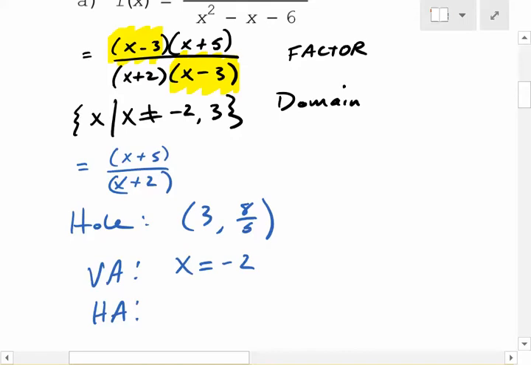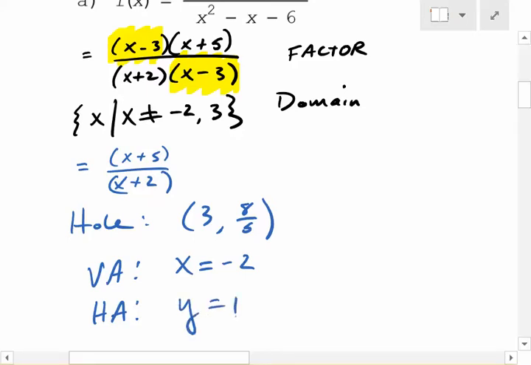The horizontal asymptote. Can someone tell me that? Nasa, can you tell me what the horizontal asymptote is? Is that what the top can equal? No, not the, no. Close. What's the degree of the top? 1. What's the degree of the bottom? 1. So if they're both 1, you look at the leading coefficients now. The leading coefficients are both 1. What's 1 over 1? 1. So what's the horizontal asymptote? 1. Y equals 1. Yep.